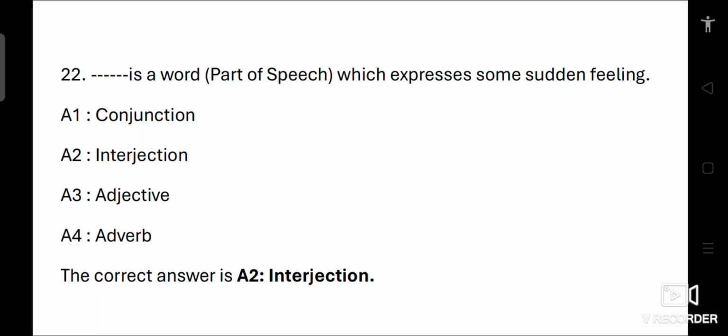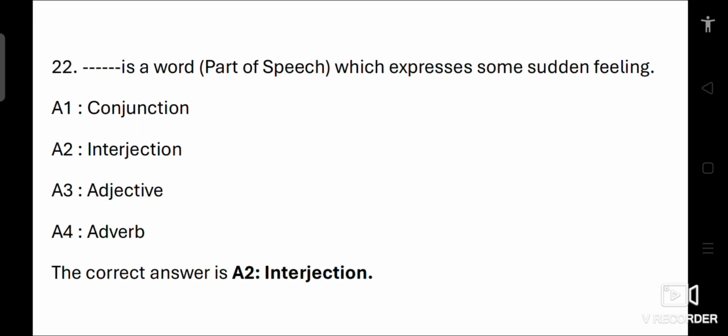For example, quickly, very. Interjection is a part of speech that expresses a sudden feeling or reaction. They are often standalone words or phrases that convey emotions such as surprise, joy, anger, or excitement. For example, wow, oh, hey, and alas. So, the word that expresses some sudden feeling is an interjection. So, the correct answer is A2, interjection.